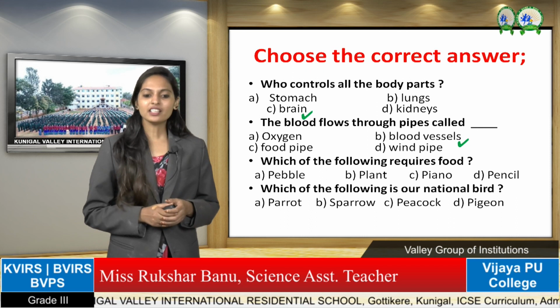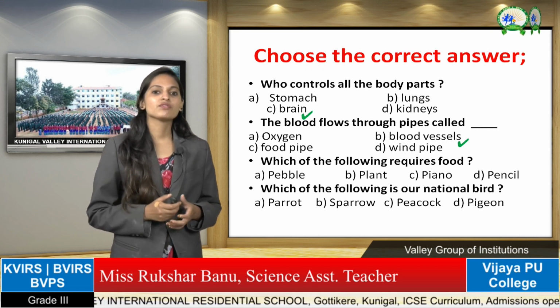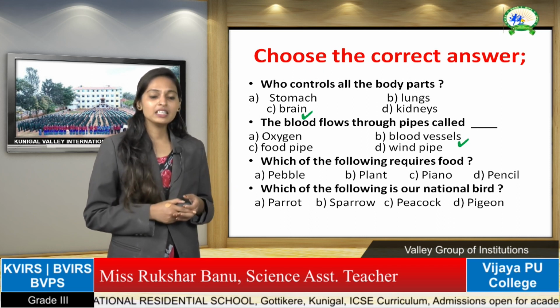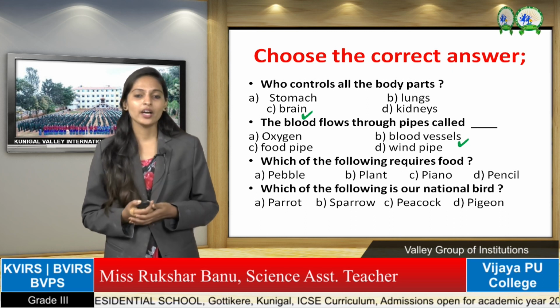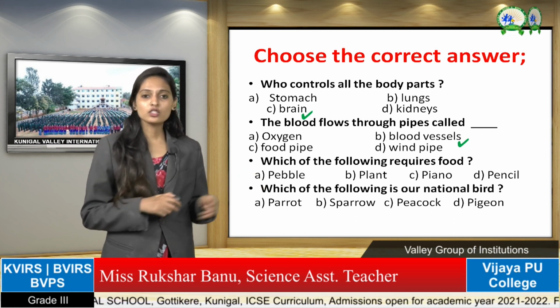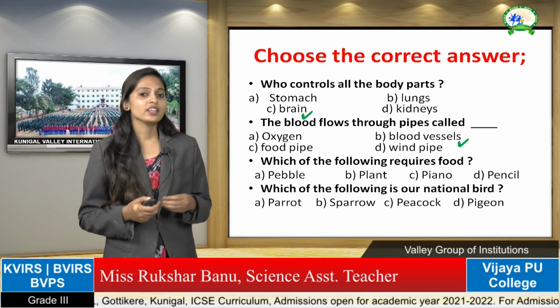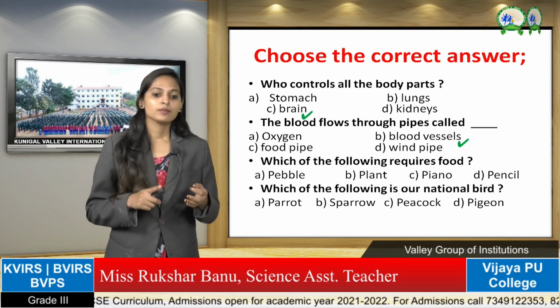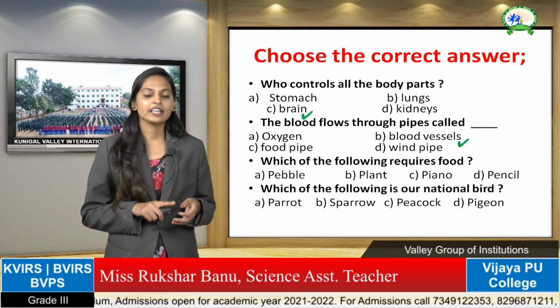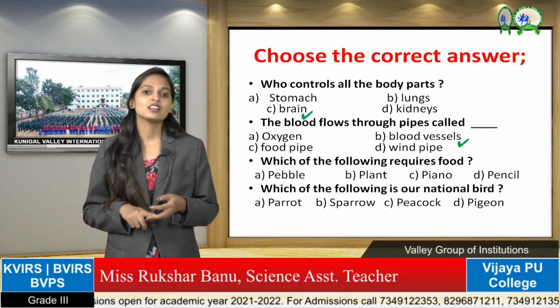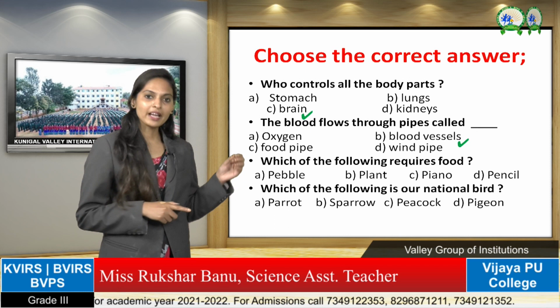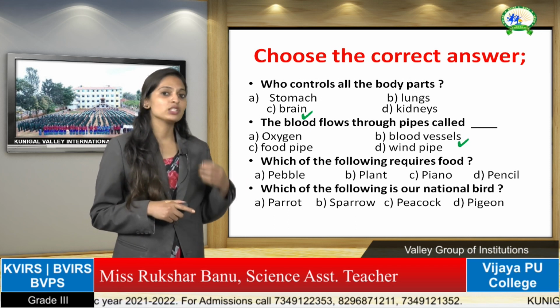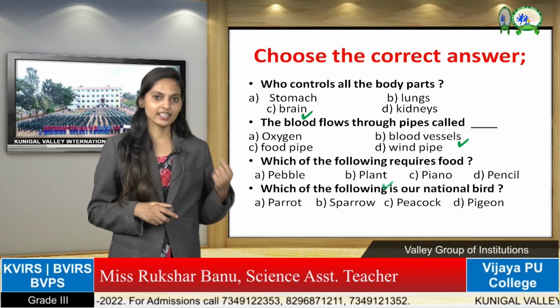Okay children, the next one is: which of the following requires food? Pebble, plant, piano and pencil. In this, which one is a living thing and which needs food? Pebble is a non-living thing, plant is a living thing, piano is also non-living and pencil is also non-living. So plant is a living thing and needs food, right? So plant is the correct answer.